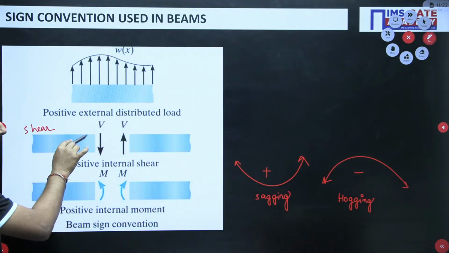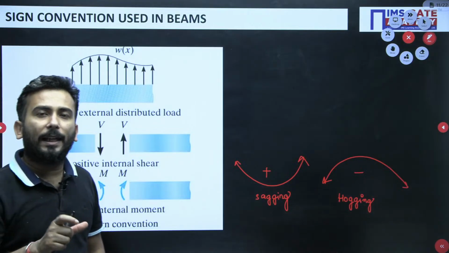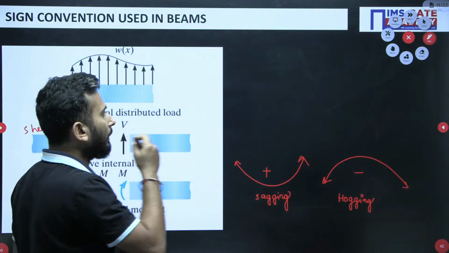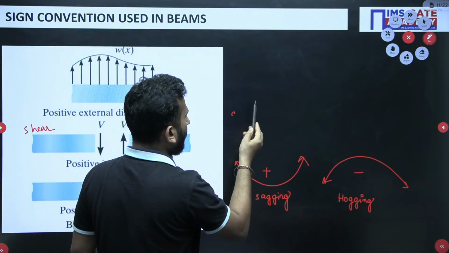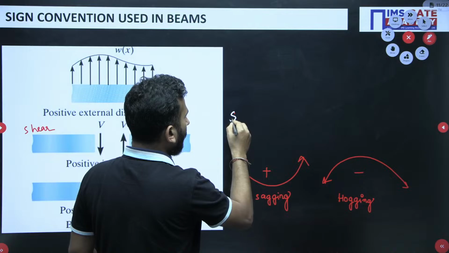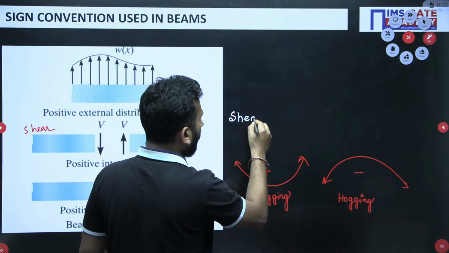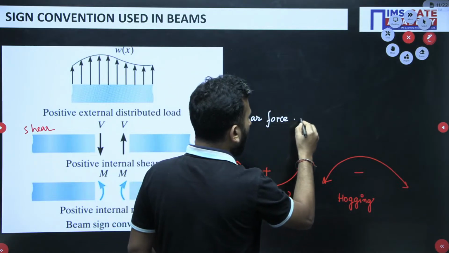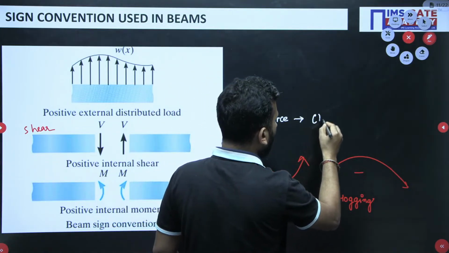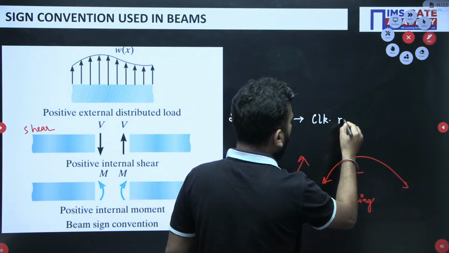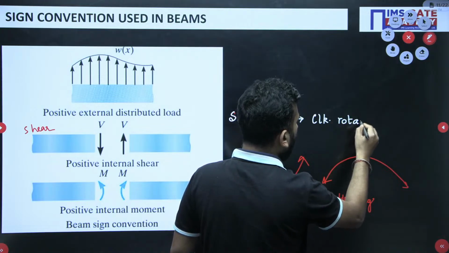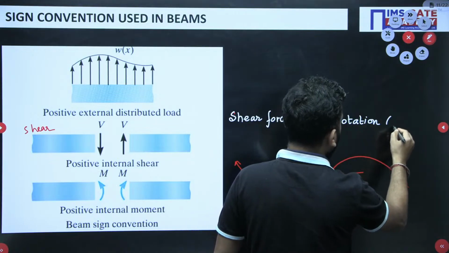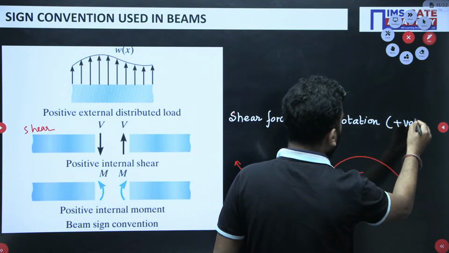So clear, SFD, BMD. When can we say that the shear force is positive? When it is trying to create a clockwise rotation on an element at a section, then it is called positive.